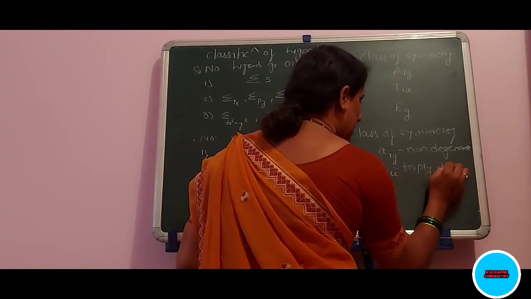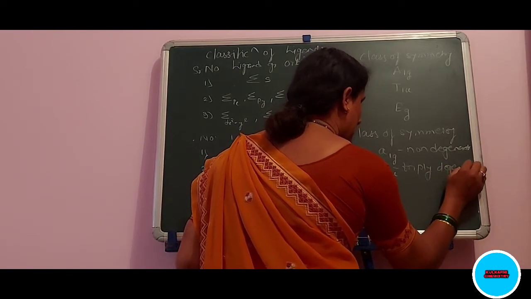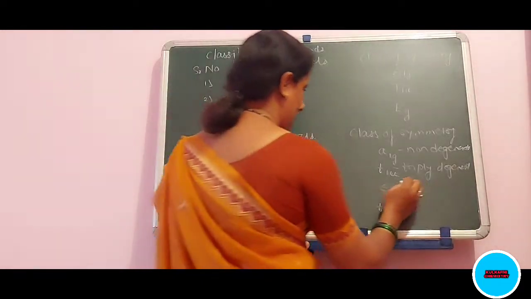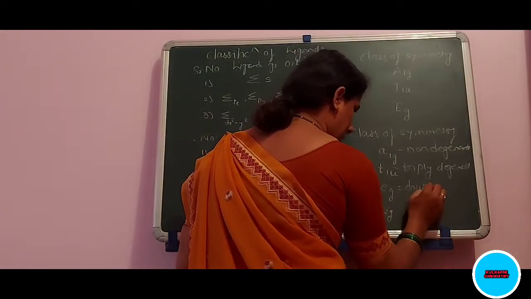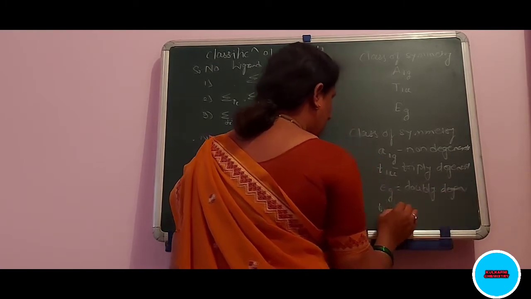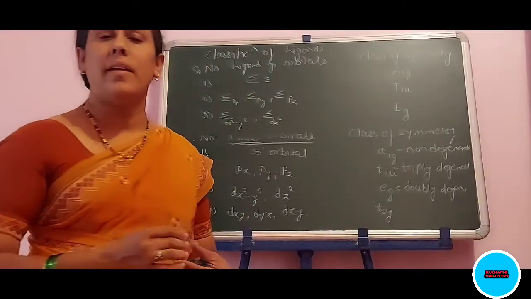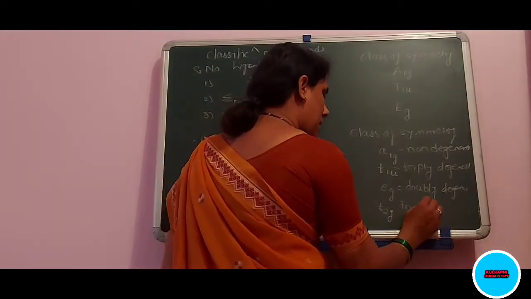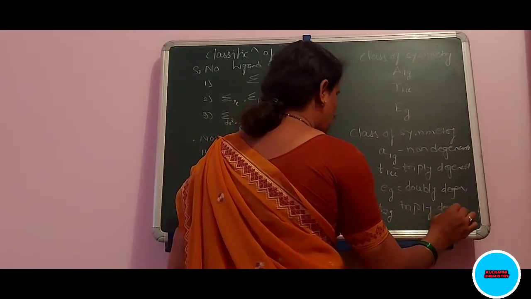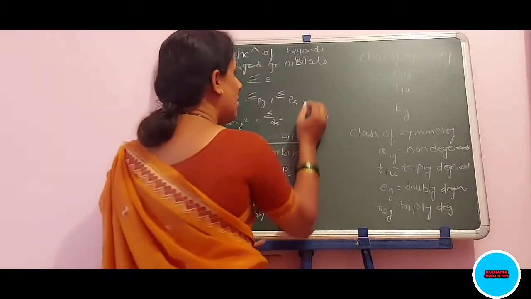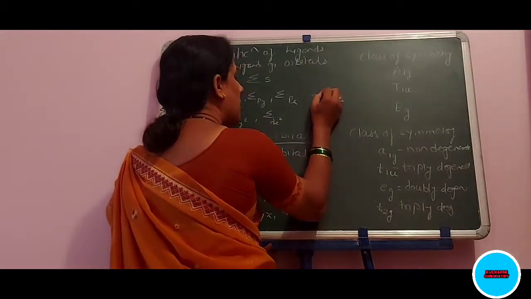EG means doubly degenerate. And T2G means triply degenerate orbitals. Now the suffixes used here are known as G and U.